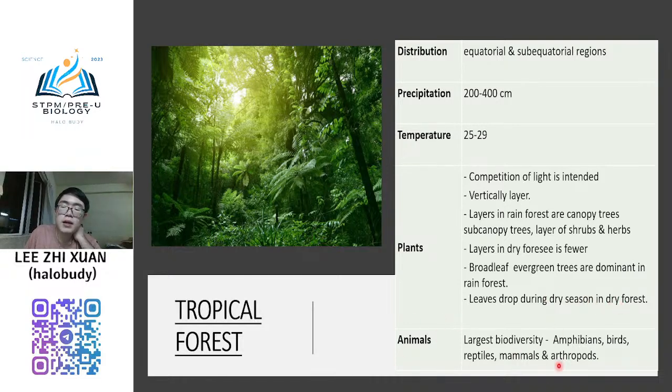And then the animals. In the tropical forest there is the largest biodiversity of animals. So there are many different types of animals in the tropical forest compared to other types of biome. Malaysia is one of the countries that has many very different and interesting animals. So for those who are interested in ecology or animal biology, you can learn about it. Normally in Malaysia, there is a lot of research. You can do many research projects already.